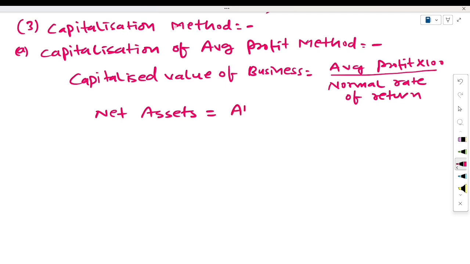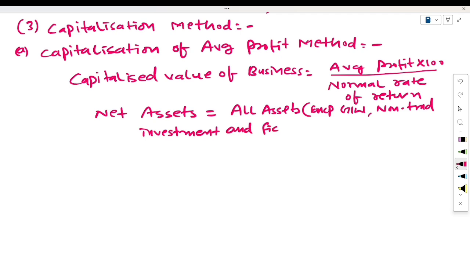All assets except goodwill, non-trade investment, and fictitious assets, minus outside liabilities.